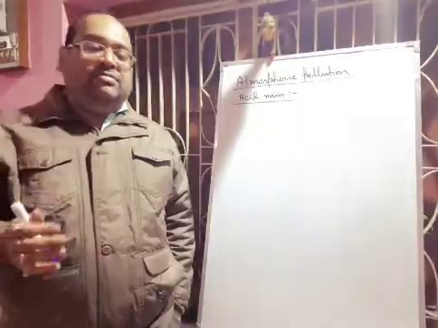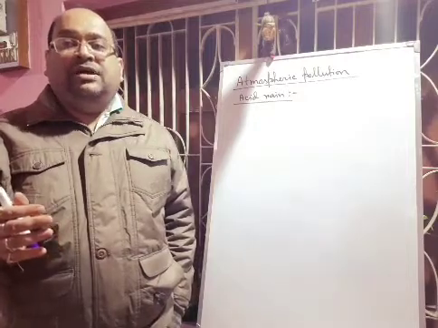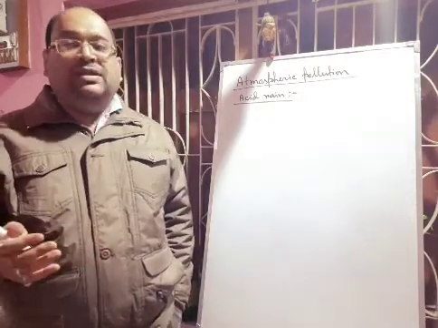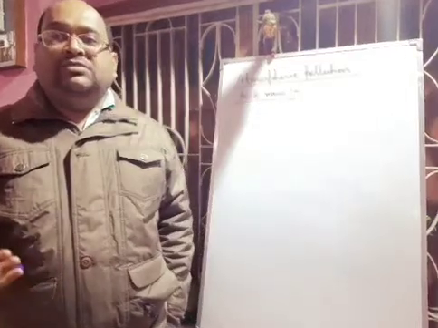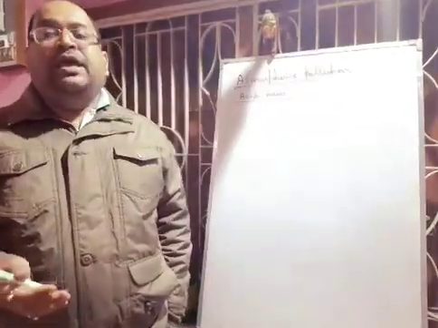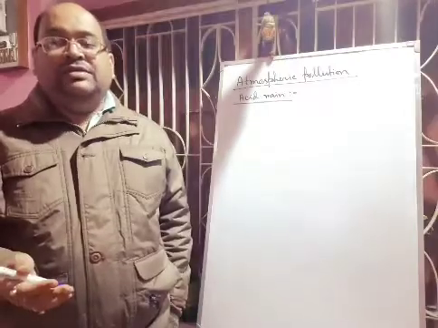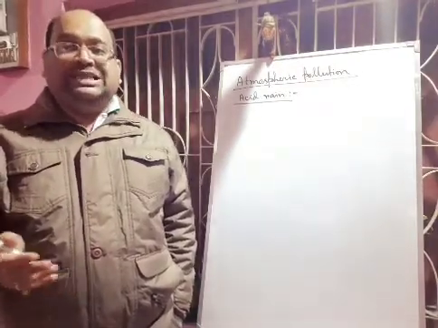Acid rain can attack marble buildings, marble monuments or sculptures. Acid rain also affects the Taj Mahal, which is situated in Agra, and this acid rain reacts with the marble of the Taj Mahal, which is calcium carbonate.